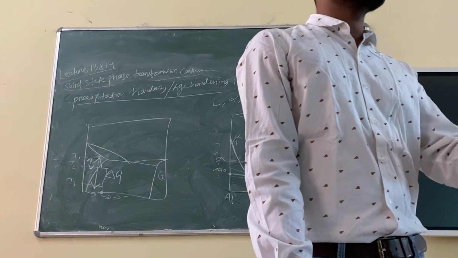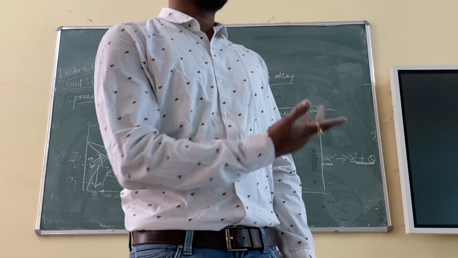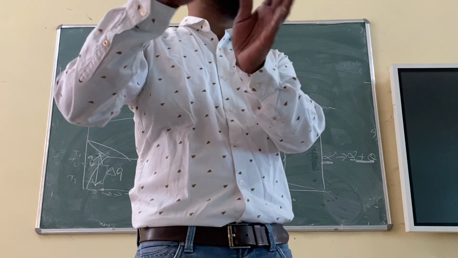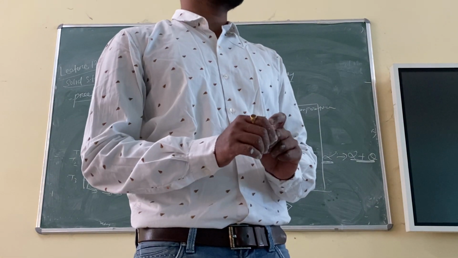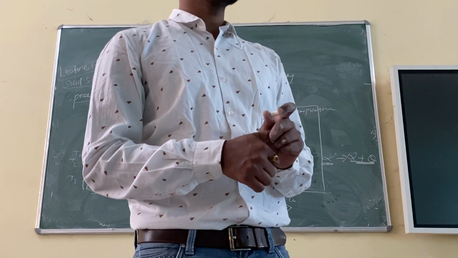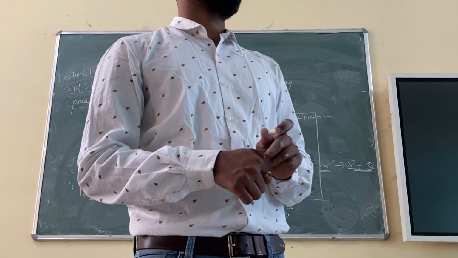But how are you increasing the strength? By forming precipitates. So if you use pure aluminium and you use an aluminium and copper alloy, which one is good? Obviously the alloy of aluminium and copper is good, because precipitate formation will be there, and it will increase the strength.